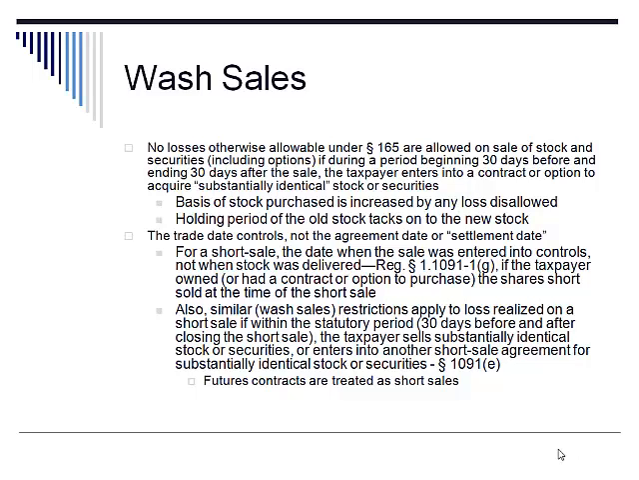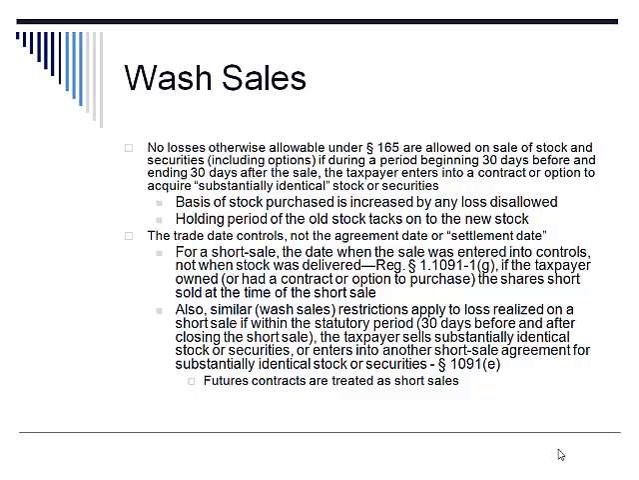Similar rule applies when a short sale, if within the statutory period, that 30-day before and after date, the taxpayer sells substantially identical stock or securities or enters into another short sale agreement for substantially identical stock or securities. So this rule is different from the rule that we discussed above. This says once the taxpayer has a short sale, not the type of short sale that falls under the regulation